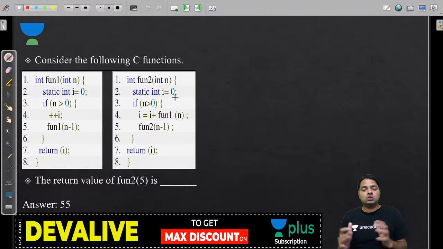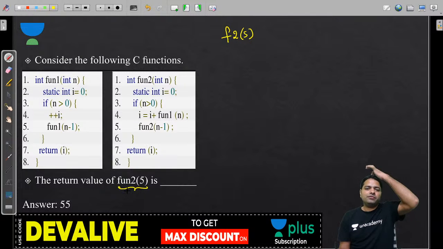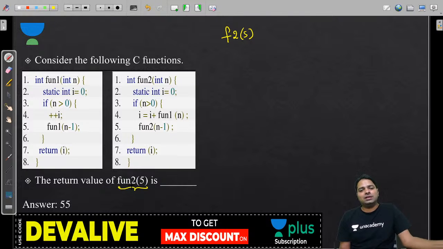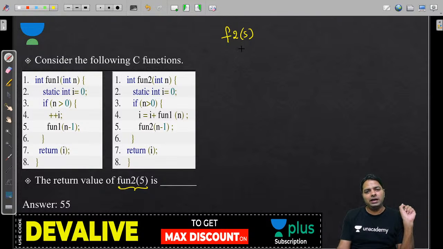Okay, the next one is also a numerical type question. Now it's about fun2, so I'm just assuming F2 is fun2, F2 of 5. Fun2 is F2 and fun1 is F1, and we have static variables for both of them. So you must handle them both carefully.